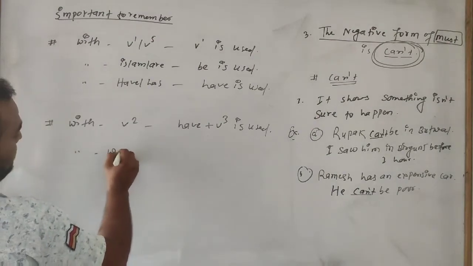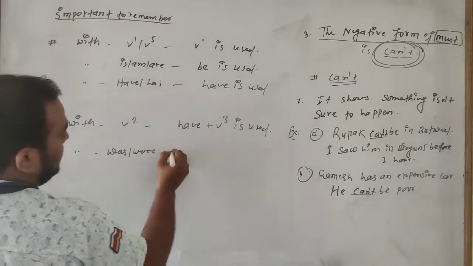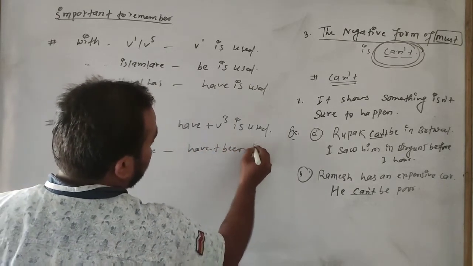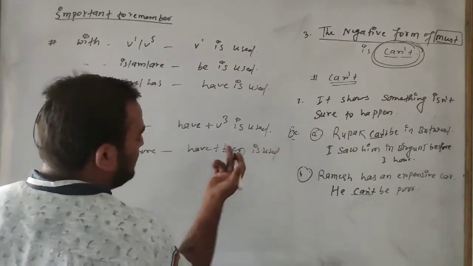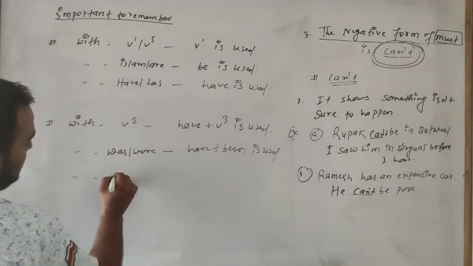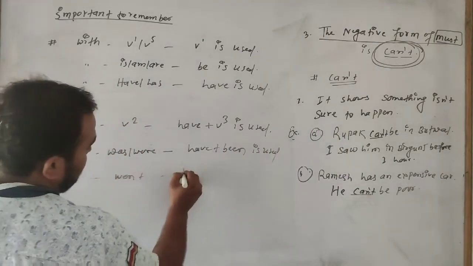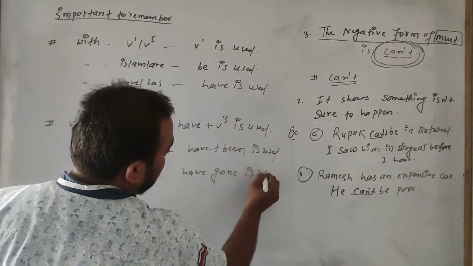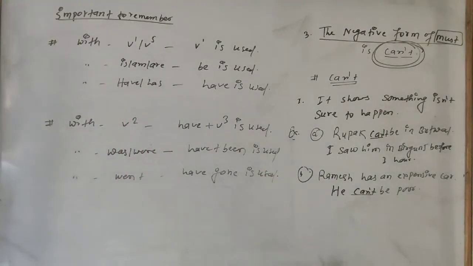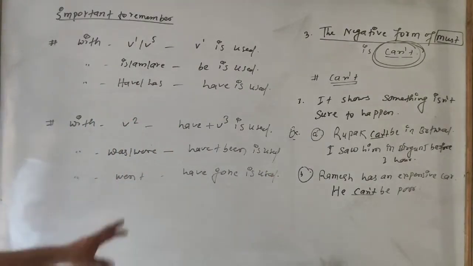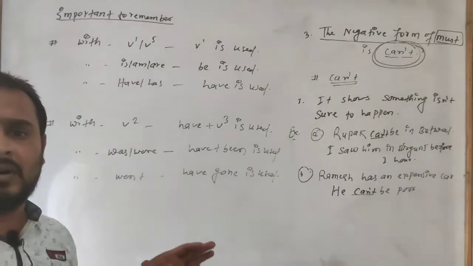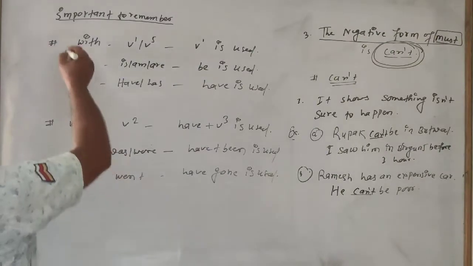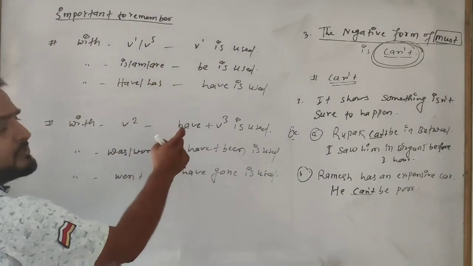With was, were, have plus been is used, you have been, that is called. With went, have gone is used. Now listen here. It means that sentences are according to past form and present form. We can simply say these all are present form and this is past form.